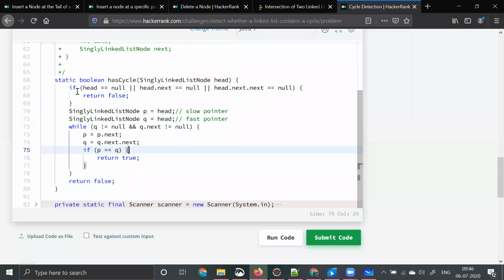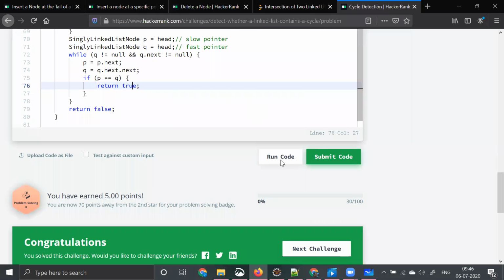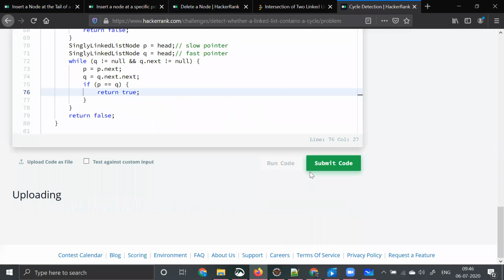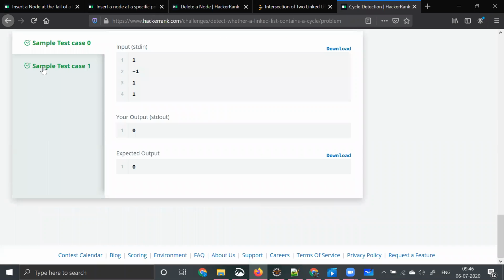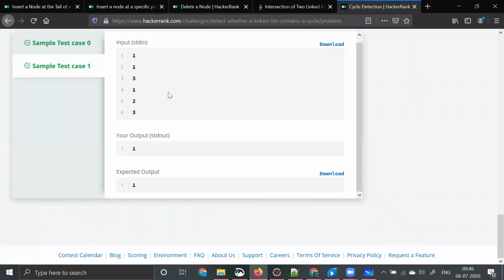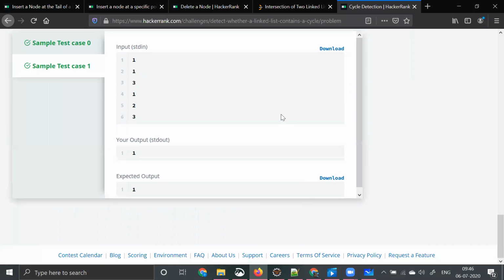Here, what am I trying to do? This is the base condition. So these are the two fast and slow pointers. I'm having a while loop. I'm incrementing the fast pointer by 2 times, checking if P is equal to Q. In that case, return true. If not, return false. I did the same thing. Let me run this code for you. Okay. So we are able to see that it is passing.